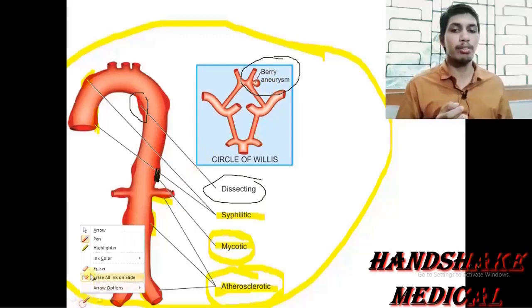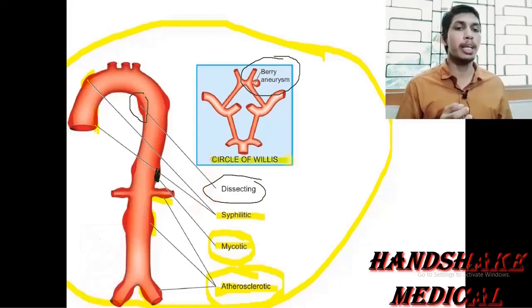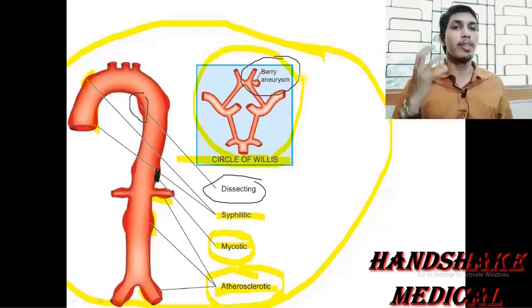The circle of Willis is present at the base of the brain, and we will study it in a separate video. It forms the major blood supply of the brain, and we find the berry aneurysm in the circle of Willis.